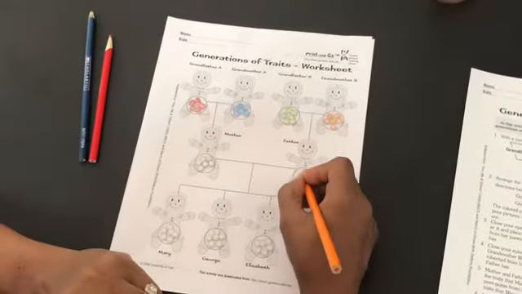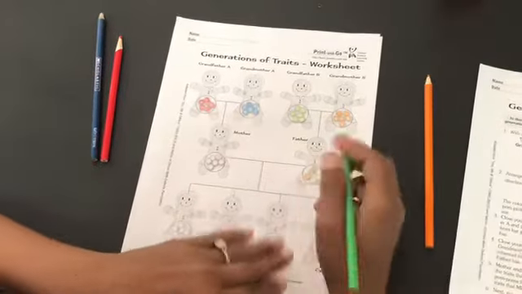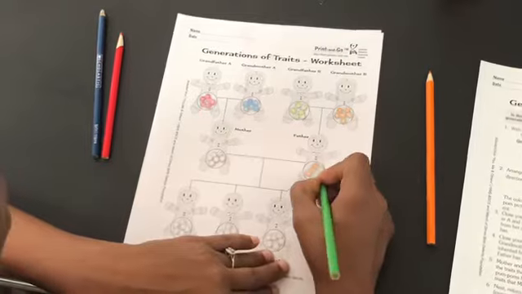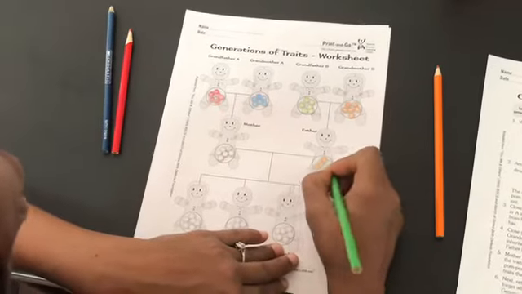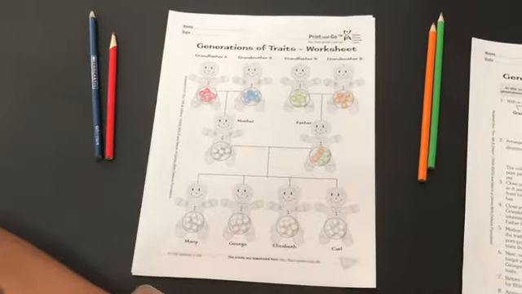So this kid got 3 from their mom and 3 from their dad. Now do the same with your partners. You're going to do this on your own for the mom.